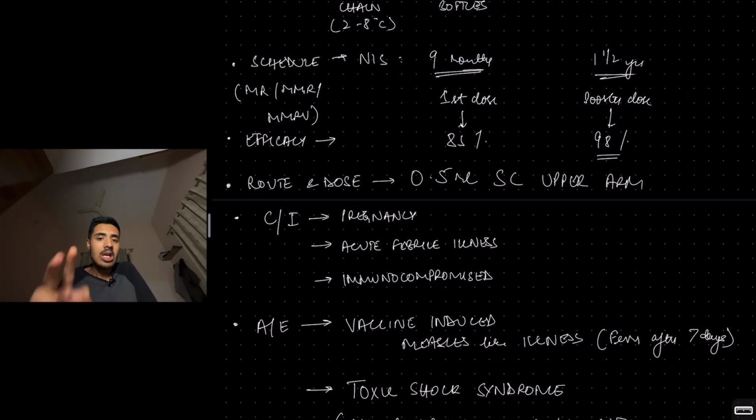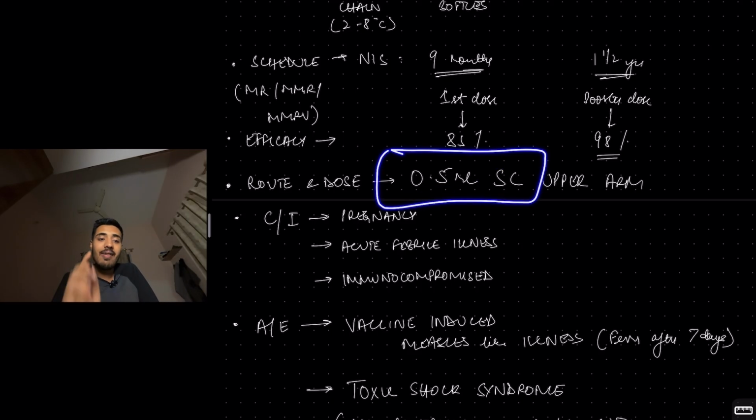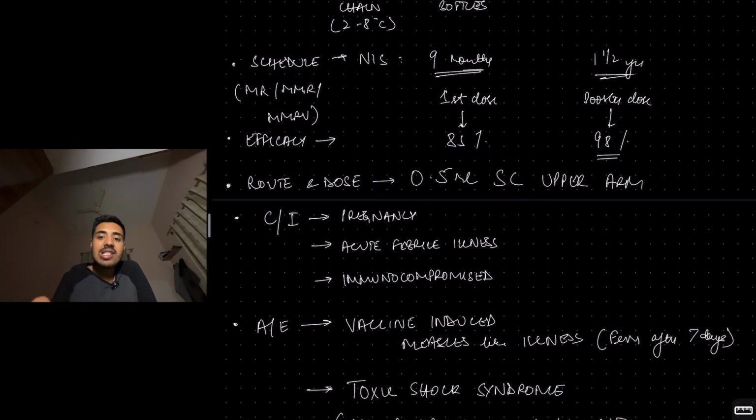How will you give it? 0.5 ml subcutaneous, upper arm. Subcutaneous injection, upper arm, 0.5 ml. So it is a live attenuated vaccine given subcutaneously, 0.5 ml, whether it is the measles vaccine or MR vaccine.